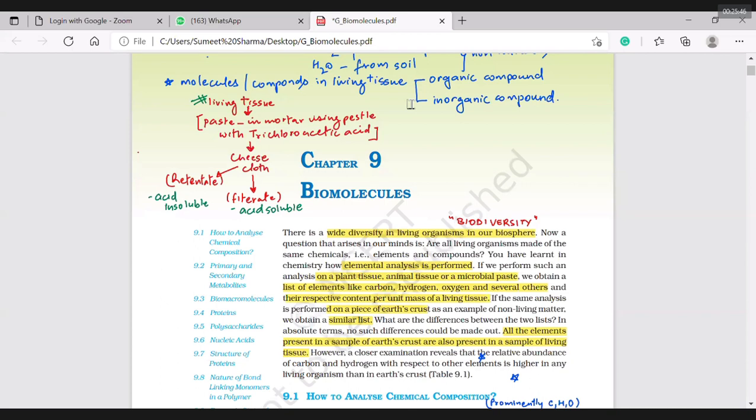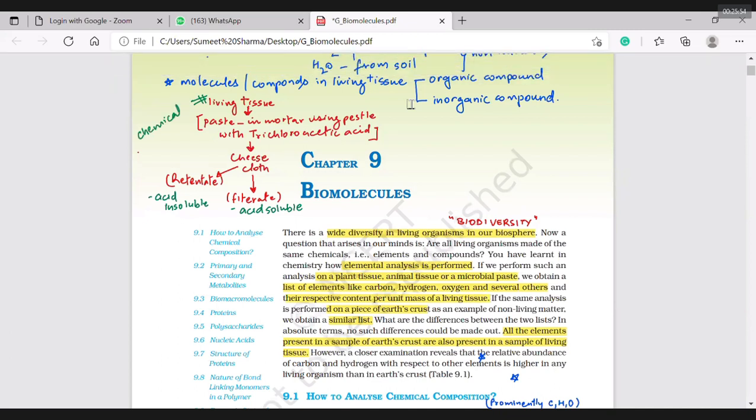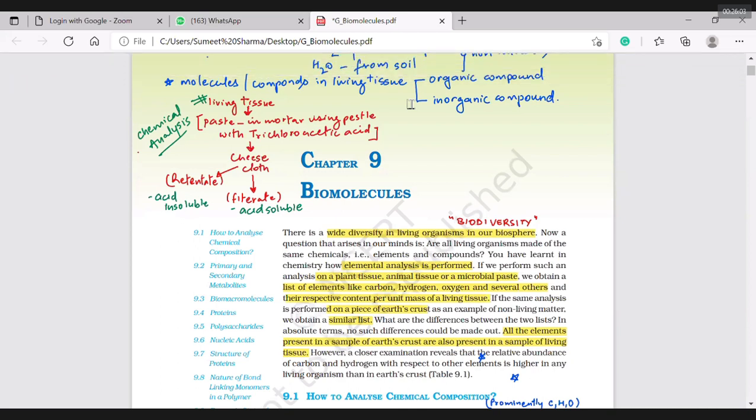Anyways, living tissue has been used, and what we are doing is chemical analysis. Remember, this is not elemental analysis. This is chemical analysis. What kind of compounds are there in the living tissue? This is the objective. Okay, fine. We are going for the same thing.